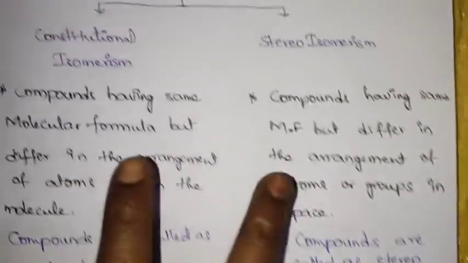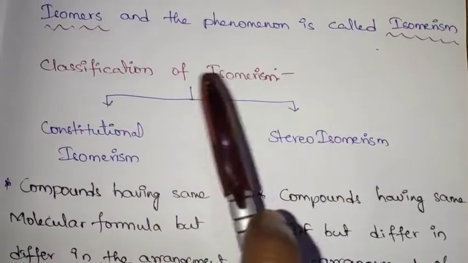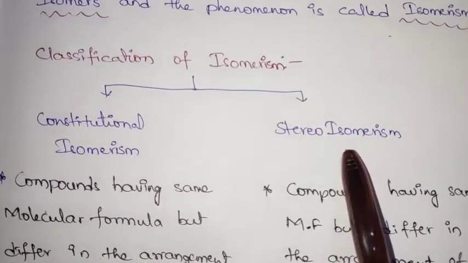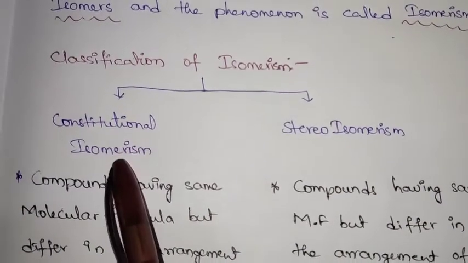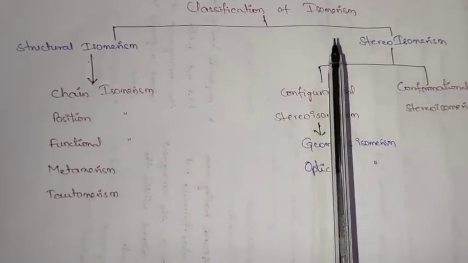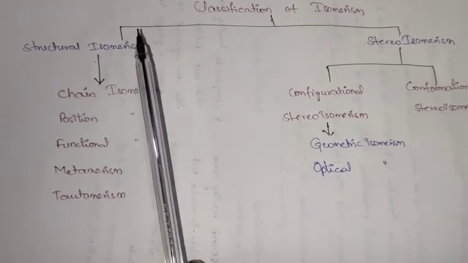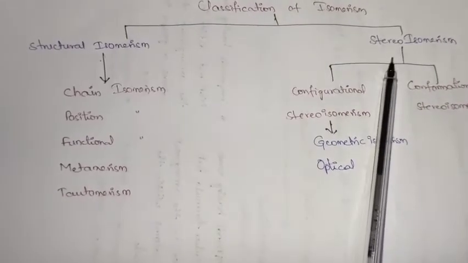These are the two major types in isomerism: one is constitutional, another one is stereoisomerism. Another name for constitutional isomerism is structural isomerism. Isomerism is classified into two types. One is structural isomerism or constitutional isomerism. The second one is stereoisomerism.